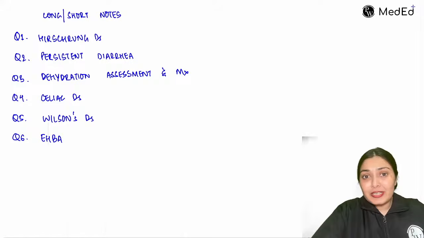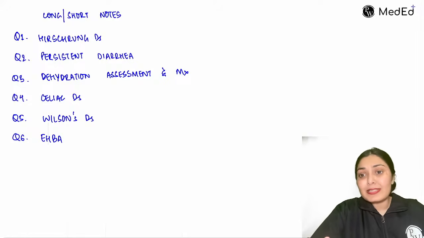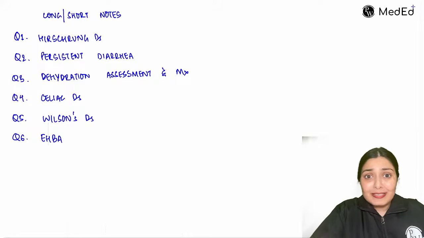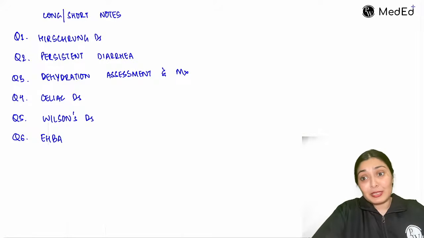So Hirschsprung disease, we have diarrhea, persistent diarrhea, dehydration assessment and management. We have celiac disease, and from the liver section, Wilson's disease and EHBA, that is extrahepatic biliary atresia. These are the topics that are frequently asked in your university exam, as well as if you further go on to give your NEET PG, your FMG, your INICET. These are very hot favorite topics, especially the dehydration assessment and management. Each and every year in one exam or so, you are going to find this question.